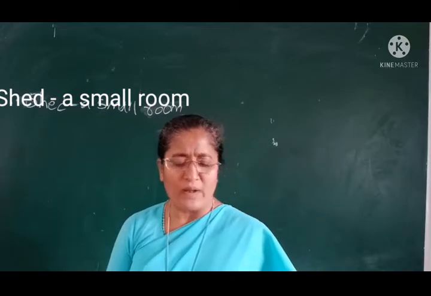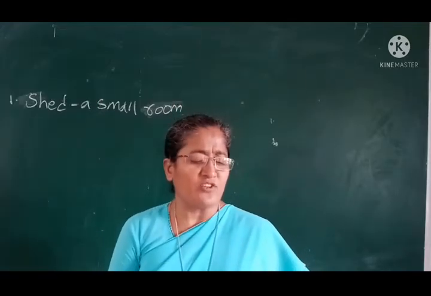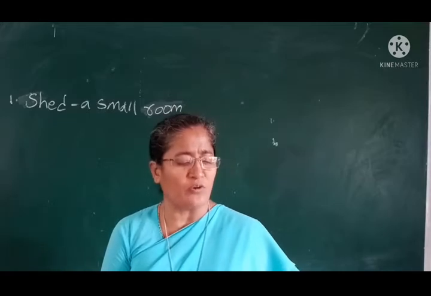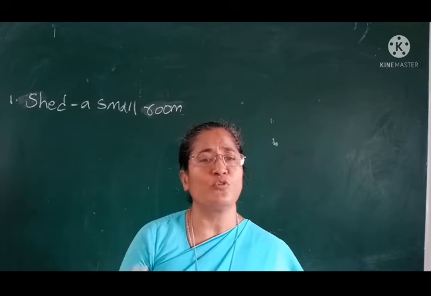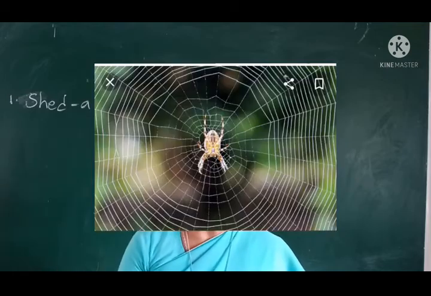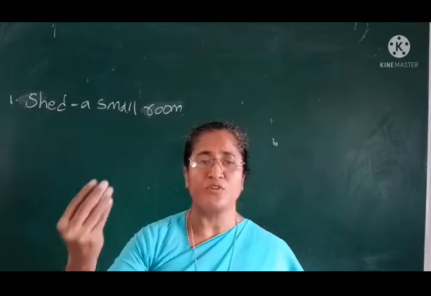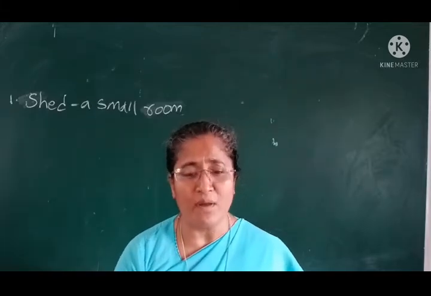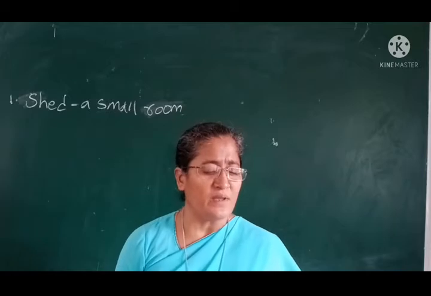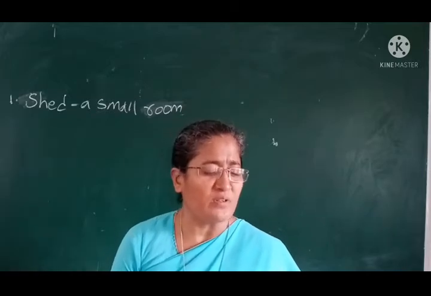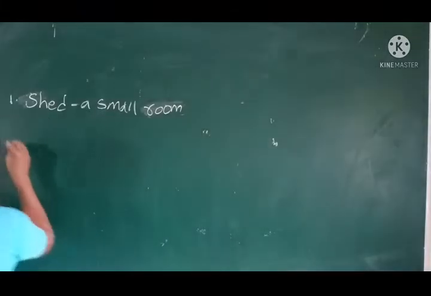There is a shed at the end of the garden. There is one shed present in our home with spiders' webs hanging across the door. Spiders, what do they do when there is nobody at home? The spiders will come and make their web. So I could see in that shed there are spiders, they made the web and they are hanging in the shed under the door. The hinges mean joints.